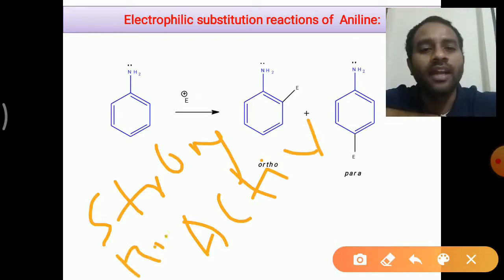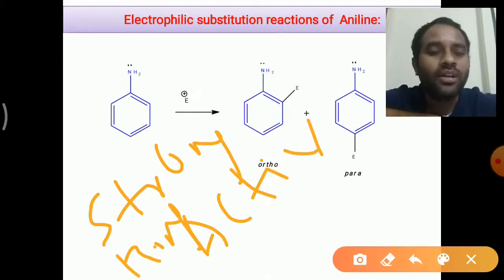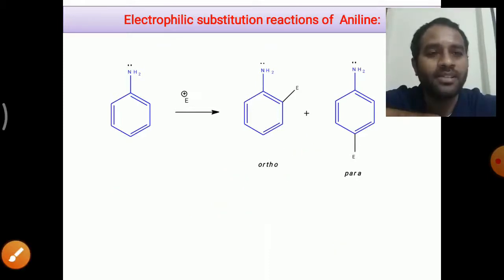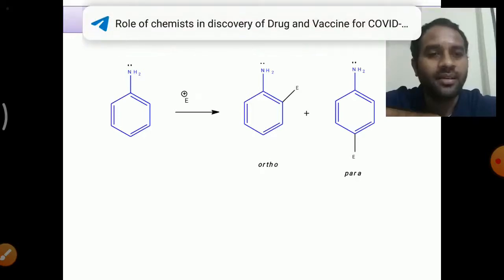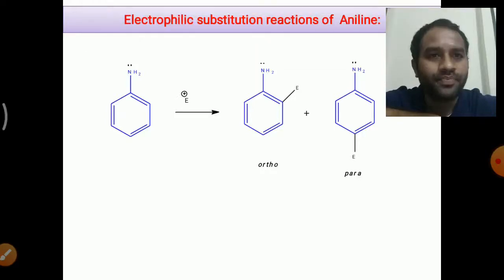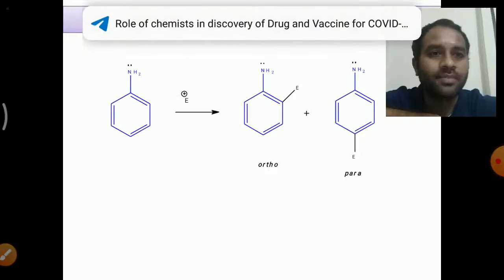This will act as a strong ring activating group. Thereby, the benzene nucleus gets higher electron density. Therefore, its reactivity is high compared to normal benzene. Due to the presence of this strong ring activating group like the NH2 group, aniline undergoes electrophilic substitution reactions very easily, even by using weak reagents, the substitution takes place, right?